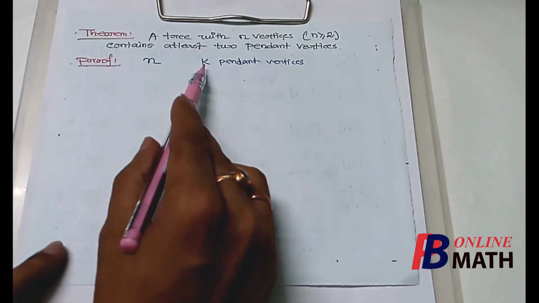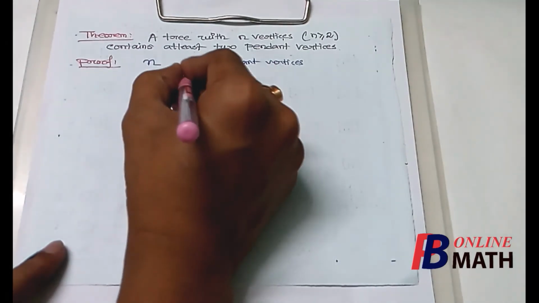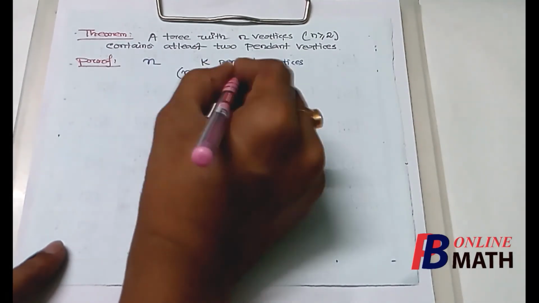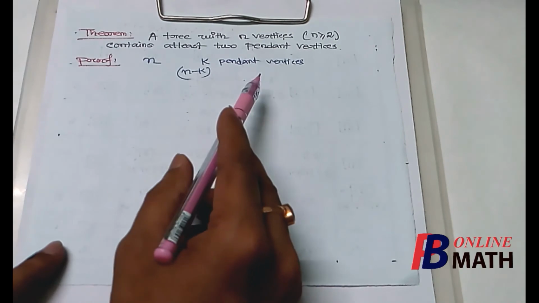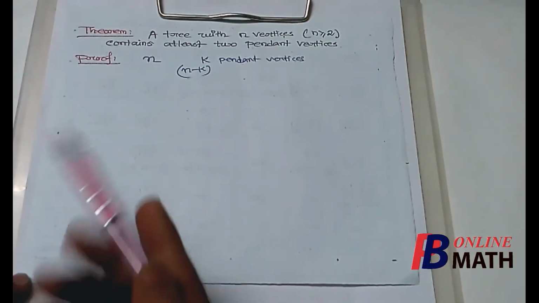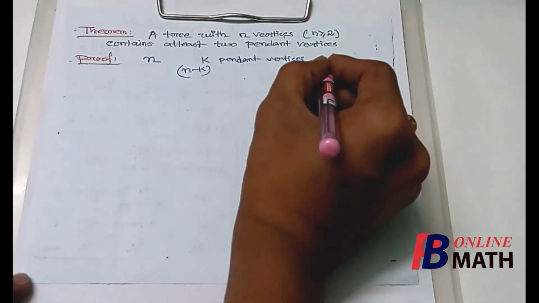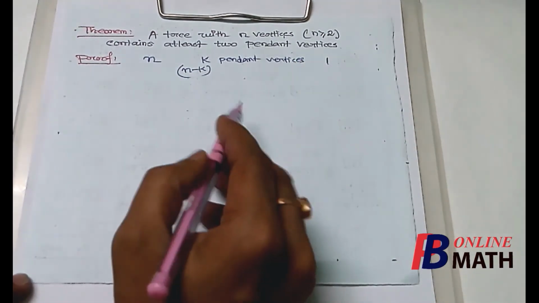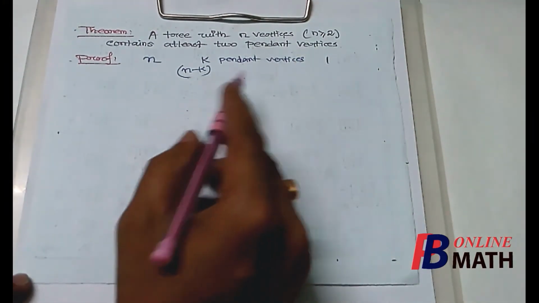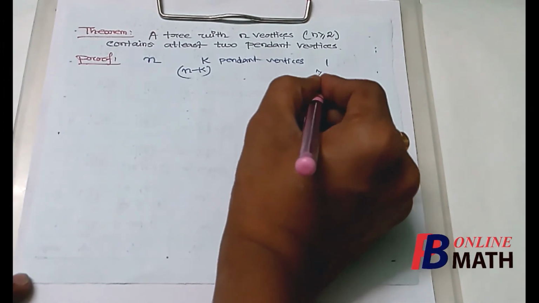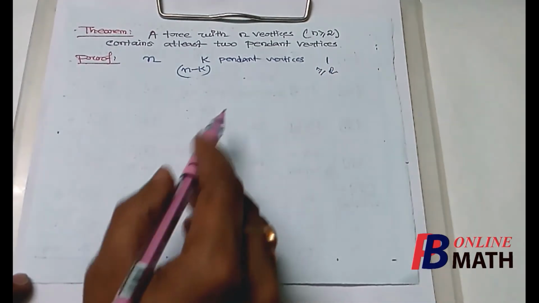So the graph contains k pendant vertices and n minus k vertices which are not pendant vertices. We know that for pendant vertices, the degree of each vertex is 1, and for the other vertices, the degree must be greater than or equal to 2.